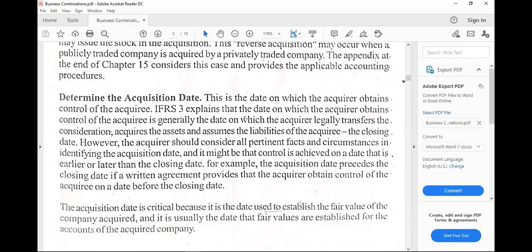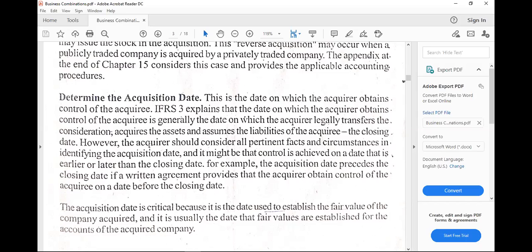That's the first one. Second one is determine the acquisition date. Clearly, IFRS 3 stated that this is the date in which the acquirer obtains control of the acquiree. And when is that? If the acquirer legally transfers the consideration, acquires the assets, and assumes the liabilities of the acquiree at the closing date.